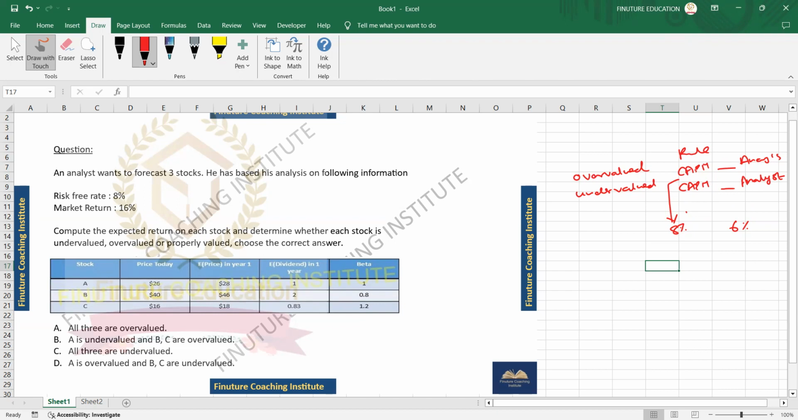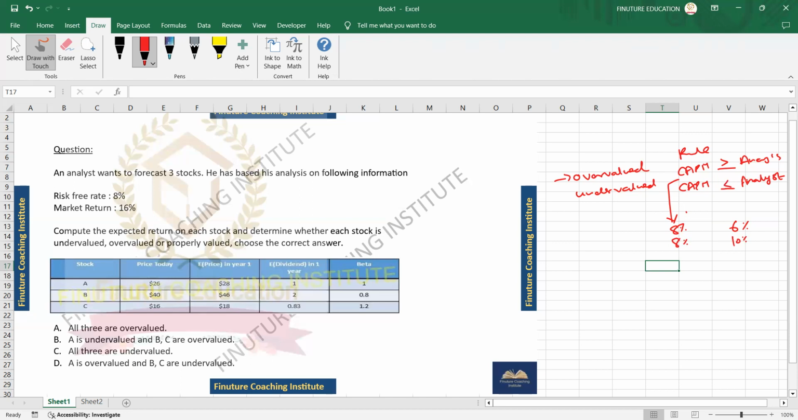So for an overvalued security, returns estimated from CAPM are greater than what the analyst estimates. Likewise, for an undervalued security, returns estimated from CAPM are less. Say this is 8%, this perhaps would be 10%. So the return estimated by CAPM would be less than what the analyst estimates.